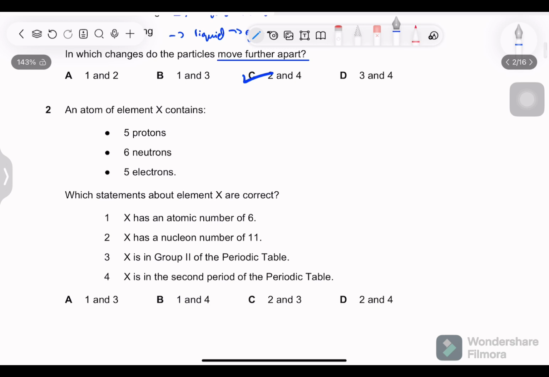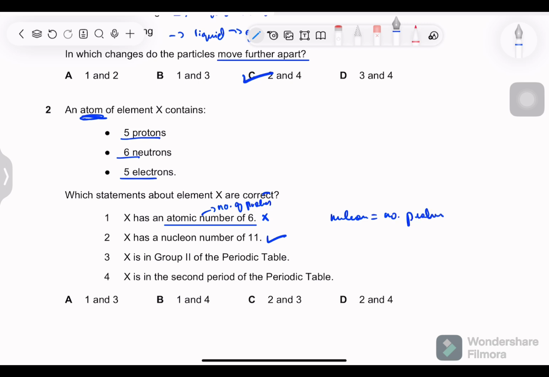Next question. An atom of element X contains 5 protons, 6 neutrons, and 5 electrons. Which statements about element X are correct? X has an atomic number of 6. Incorrect. If atomic number was 6, the number of protons would have been 6 also. Atomic number is number of protons. Next is has a nucleon number of 11. Correct. Because nucleon number is number of protons plus number of neutrons. We have number of protons 5 and number of neutrons 6, totaling to 11.